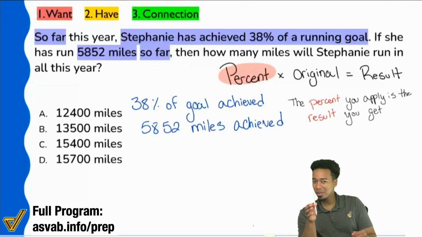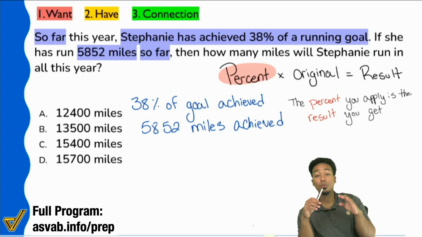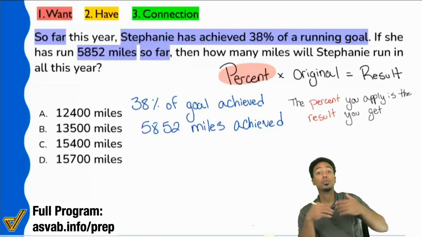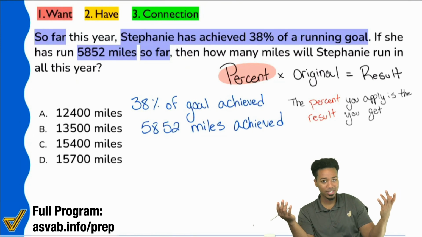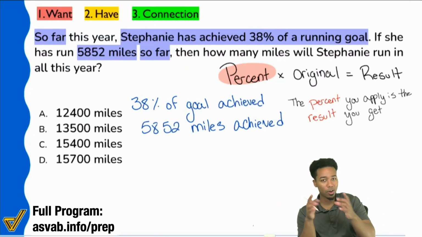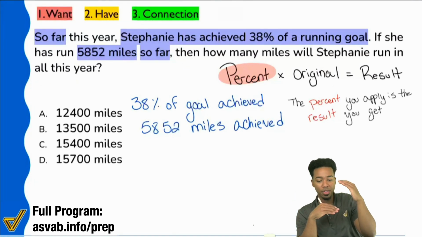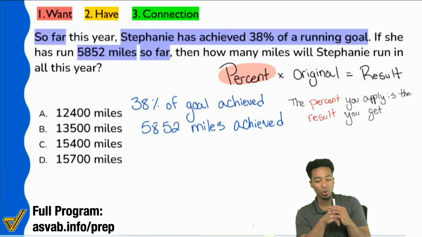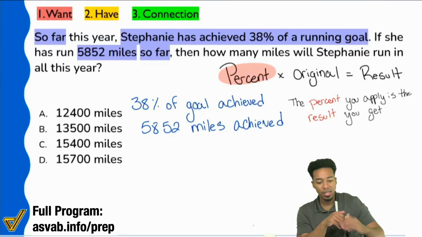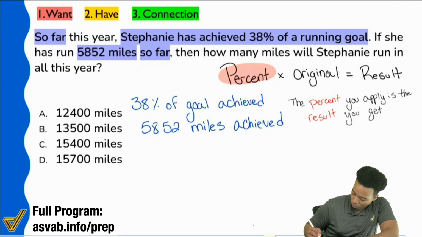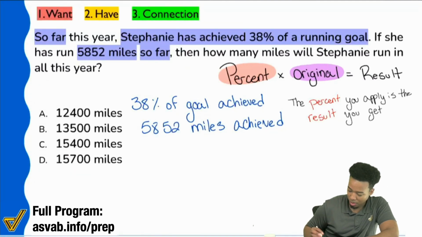If we're talking about this as a percent, we have 38% so far, which means 100% would be all the miles. What do we call the 100%? We call it that original value, the whole thing, what we're adding up to. Yeah, what we're adding up to. And so that's what we're looking for. We are actually looking for the original in this problem.